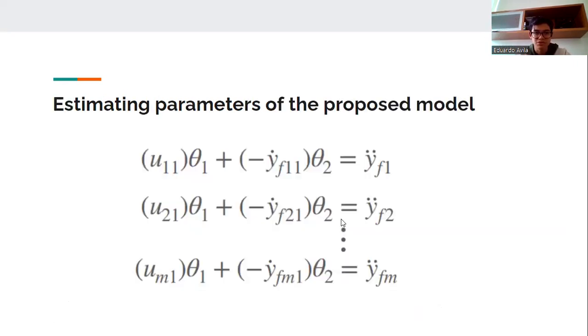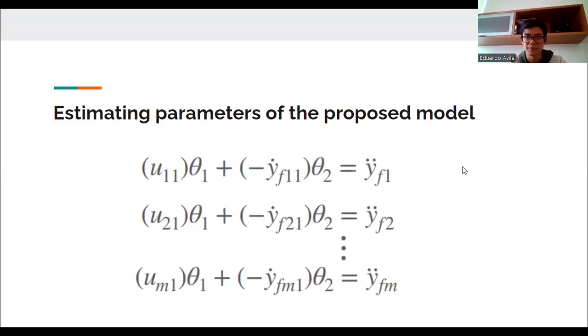And now we can see the estimated parameters of the proposed model. For the proposed model, we use the overparameterized model, which means that we are going to have a lot of parameters, and this means that our system is going to be okay, since it follows the least squares method.